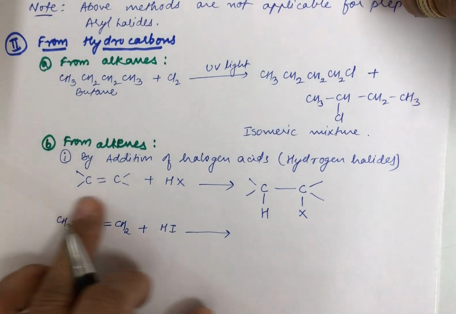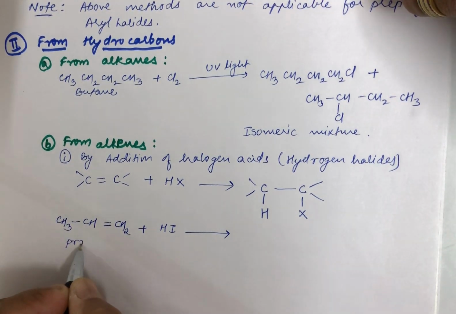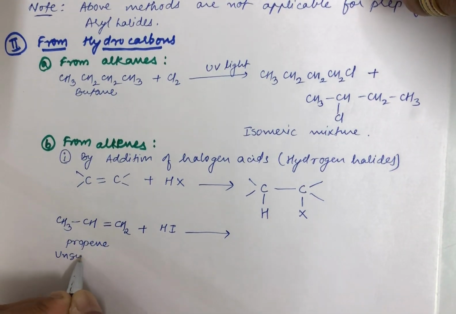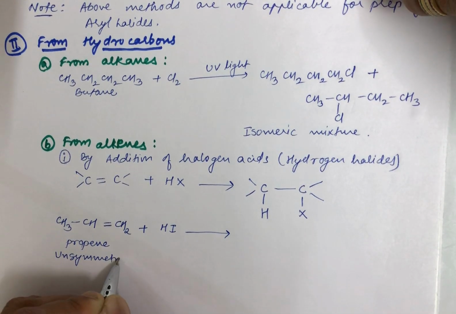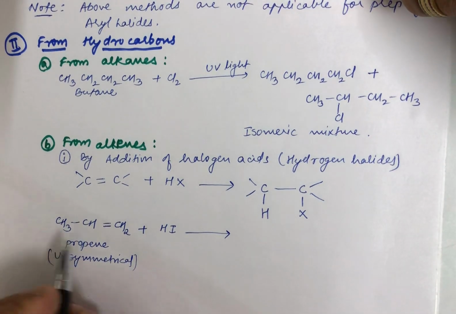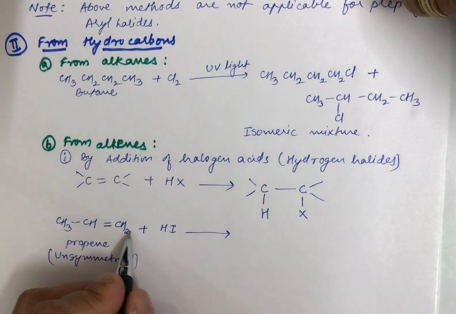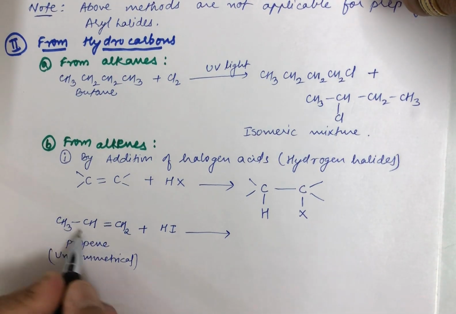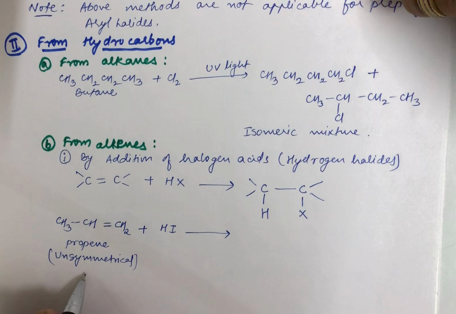But take a note that this is propene, and this propene is an unsymmetrical alkene. Now what do you understand from unsymmetrical? I just now told. Across the double bond, there are different number of carbon atoms. Here only one carbon atom, on the left side you have 2 carbons. So this is ultimately an unsymmetrical alkene.